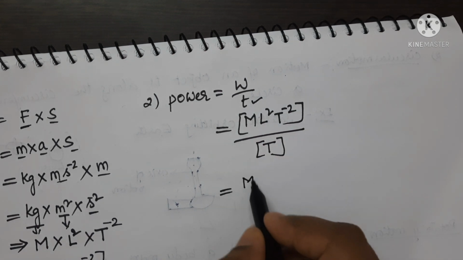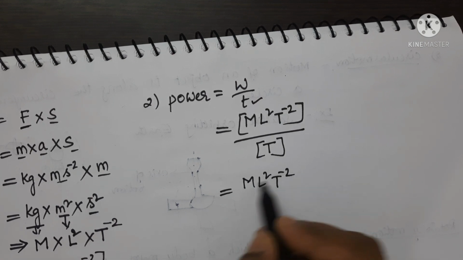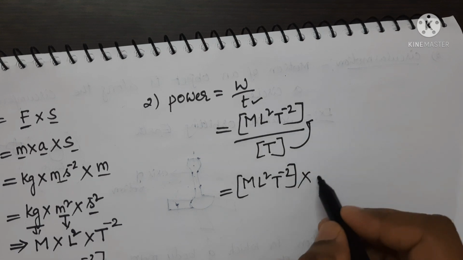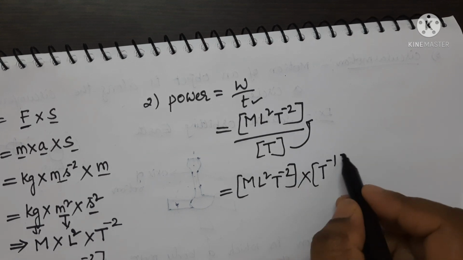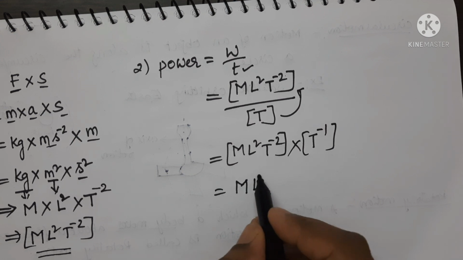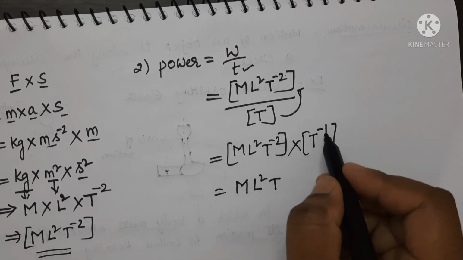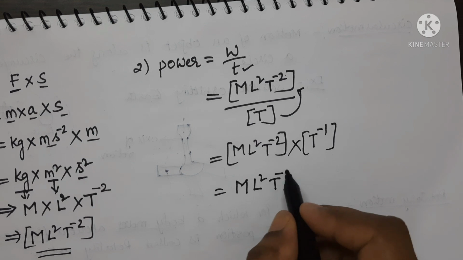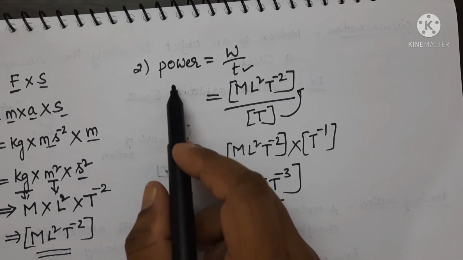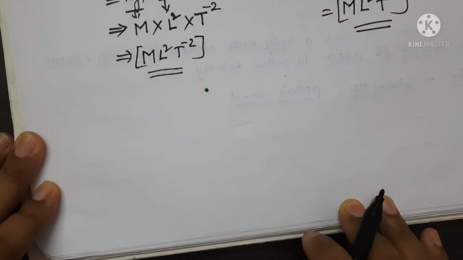So M L square T power minus 2 into, this T I am writing in the numerator, so T power minus 1, which is equal to M L square T power minus 2 and T power minus 1. Total it is T power minus 3. This is the dimensional formula for power. Let us see the next one.